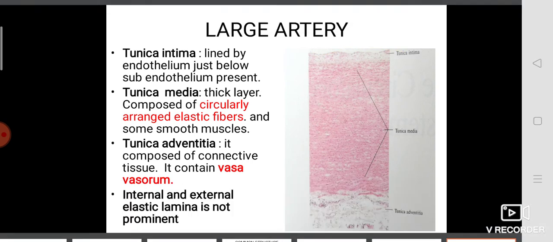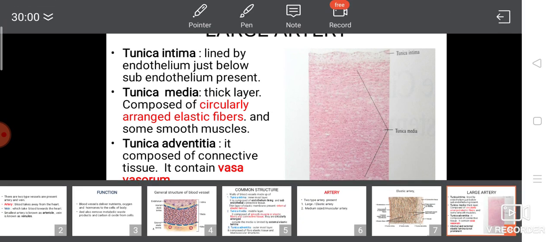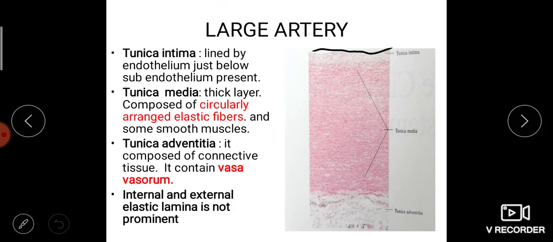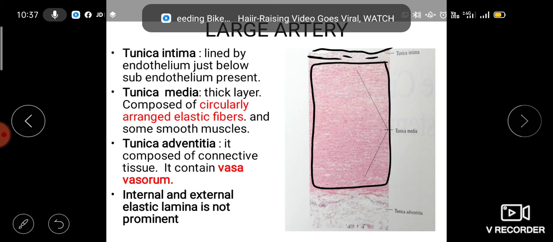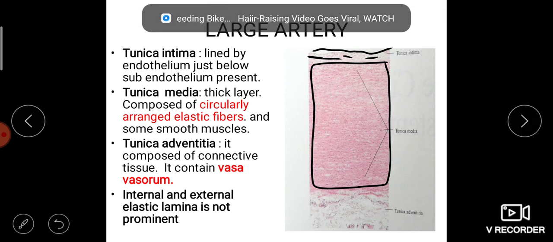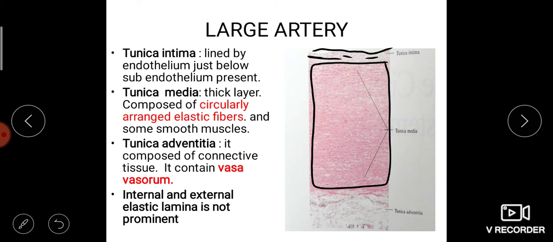This is the tunica intima. Listen. Here comes the tunica intima. Then this is the subendothelial connective tissue. From here till this area is the tunica media. Since it is a large artery, the major component of the tunica media will be elastic tissue, because it's an elastic artery or large artery. Then we can see some muscle tissue scattered all over the tissue. Then one or two collagen fibers are visible.